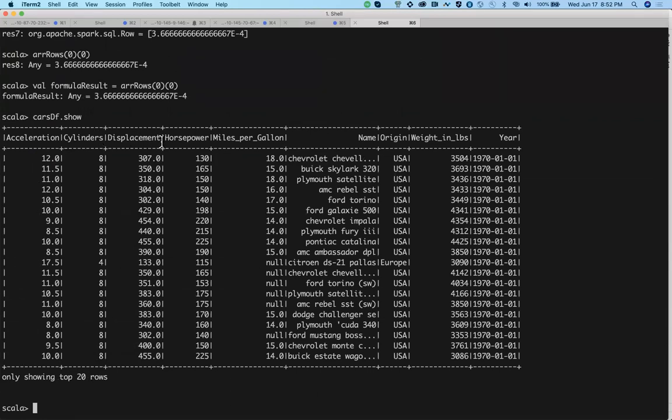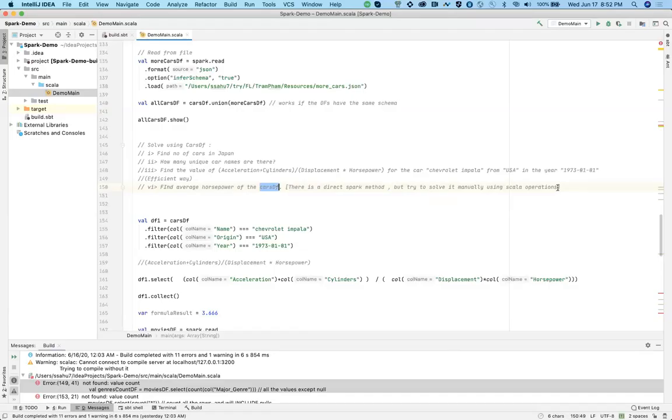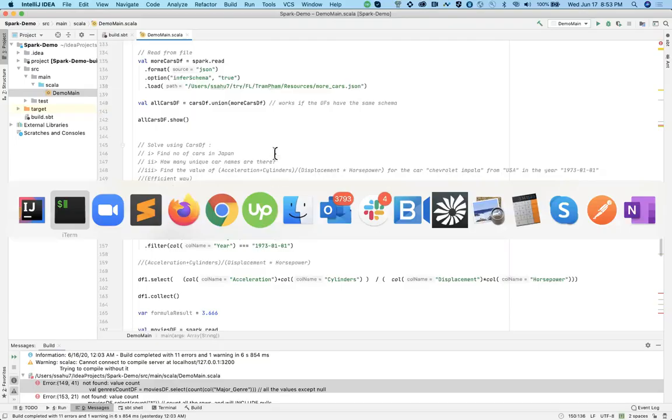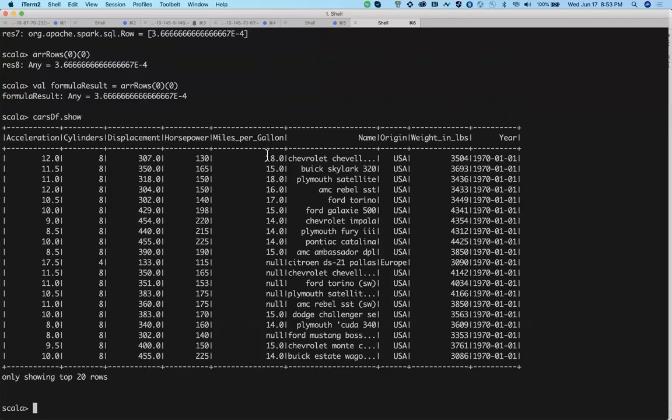You have to find, for this particular data set, the average value of the horsepower. Obviously there is a direct Spark method for this, which we will cover in the next session under the aggregations part. But I want you to think over how you can do it with whatever we have learned till now, so that it helps you with a little bit of syntax.